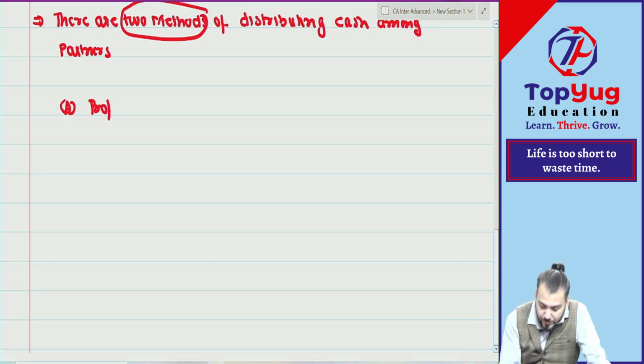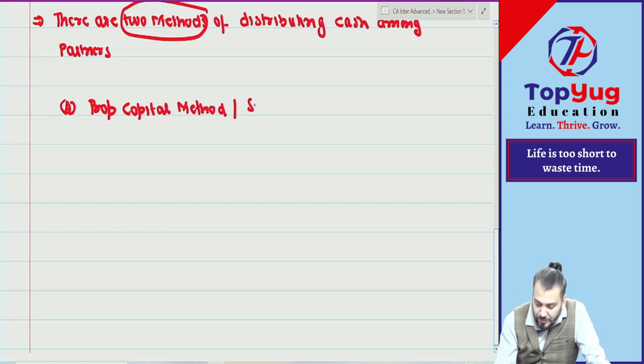Proportionate capital method. It is also known as surplus method.